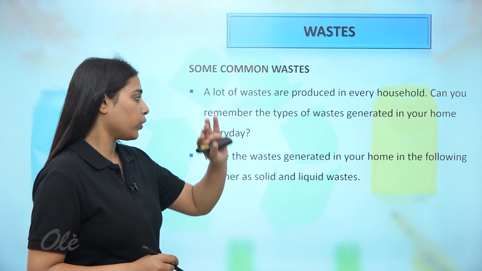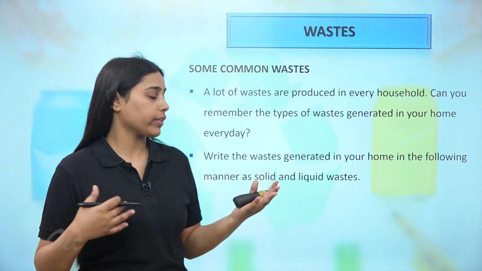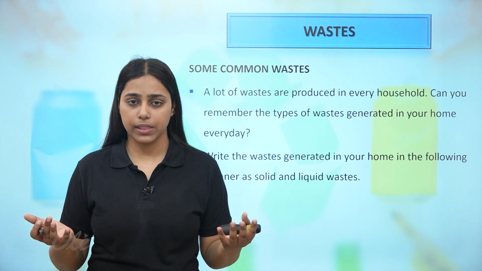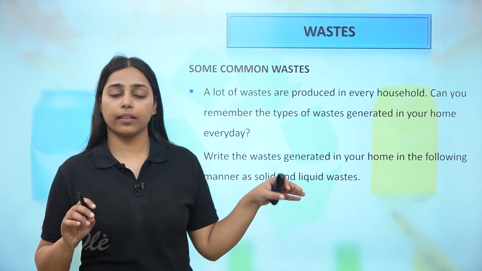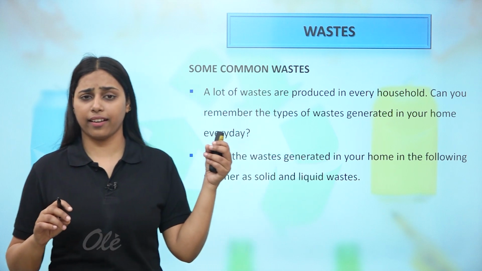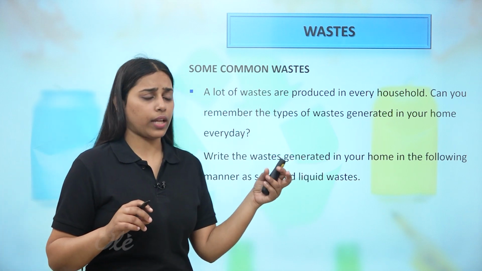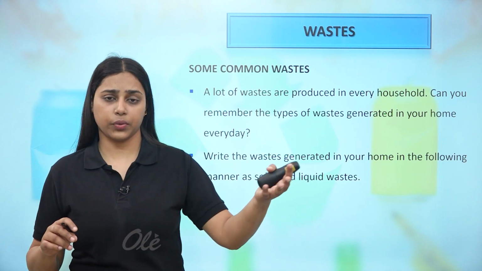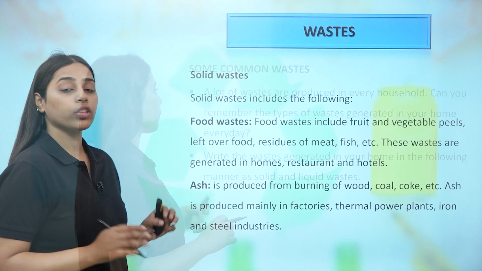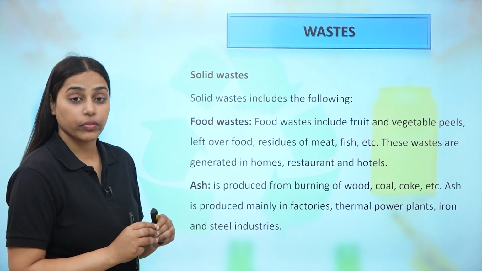Write the waste generated in your home in the following manner, as solid and liquid waste. I have already mentioned the examples, so you now know that kitchen waste is solid, and then there are different paper wastes and other kinds of waste materials that are generated as solid substances. Then there are liquid wastes like detergent and dish waste, which we have already mentioned. Now we are going to discuss different types of solid waste.